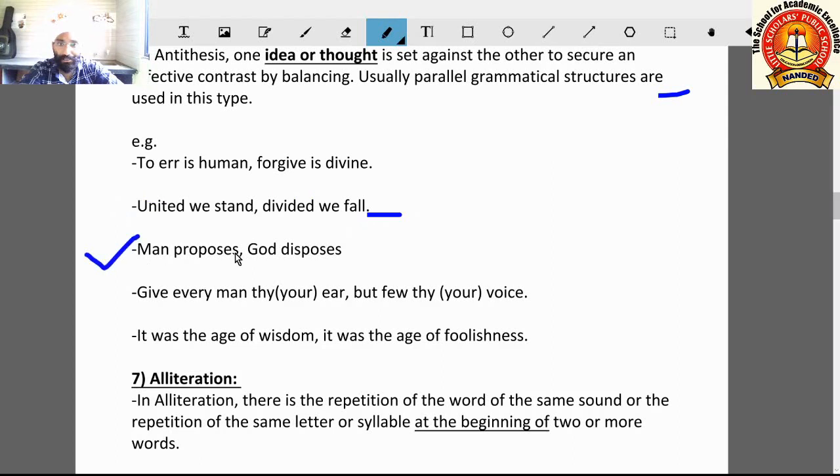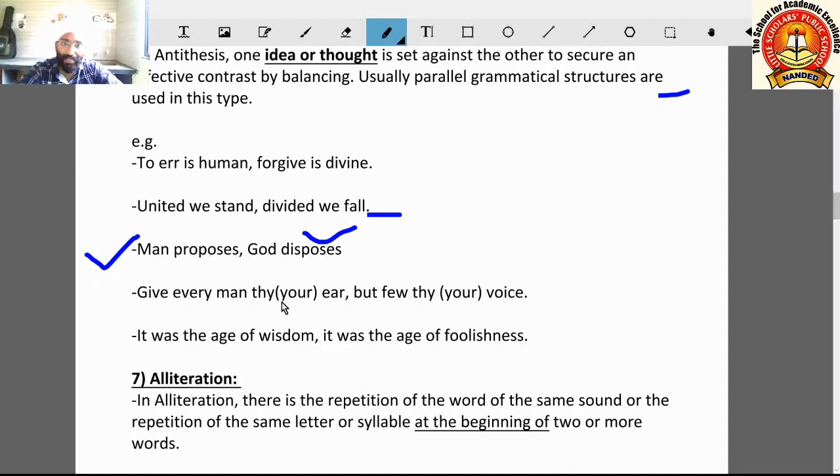Man proposes, God disposes. What does man proposes mean? Man puts a wish, a man puts an idea or thinks about something, and God sets it, God fulfills it, or God orders it. Here, proposing and ordering, wishing and fulfilling, these two things are opposite and they are kept together.